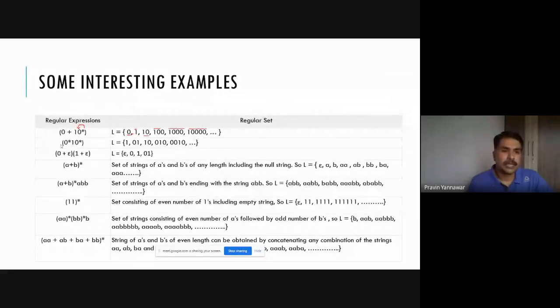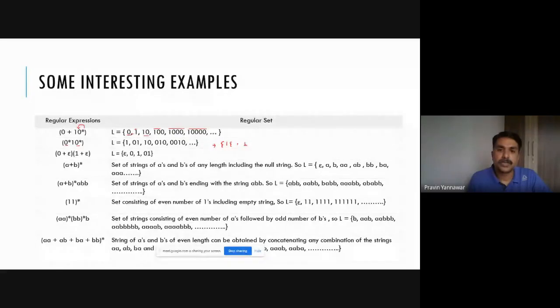Now in this case, closure is applied on this and closure is applied on this. So the word may start with 0, may end with 0, but it must contain one occurrence of 1. It must contain one occurrence of 1. So when I say epsilon 1 epsilon, it is 1.